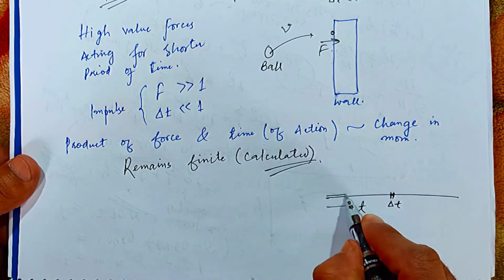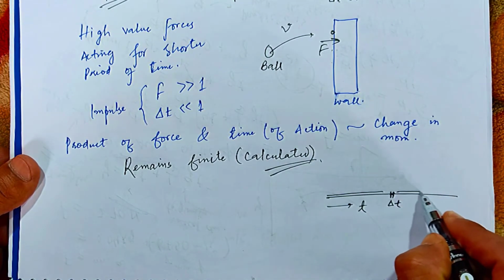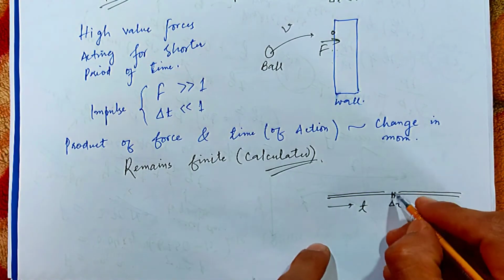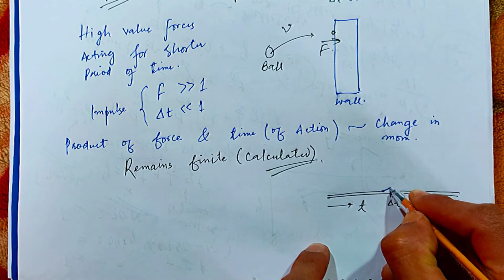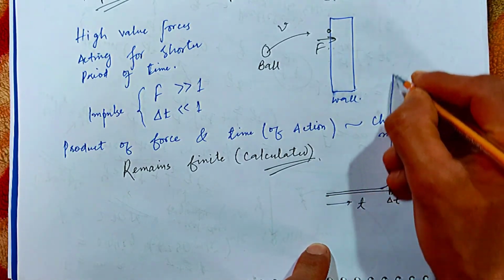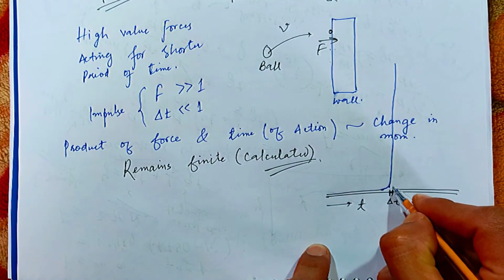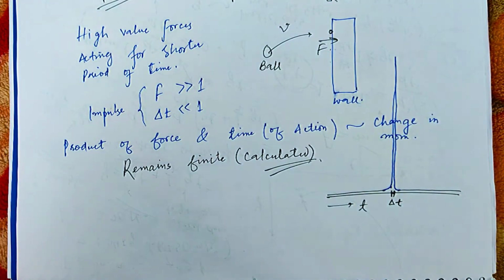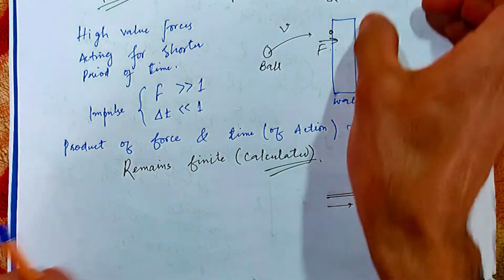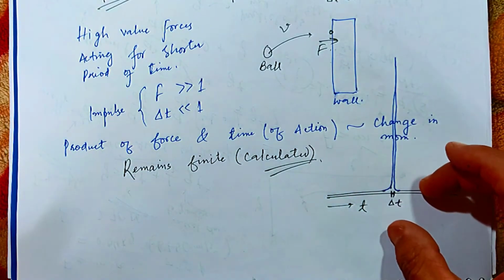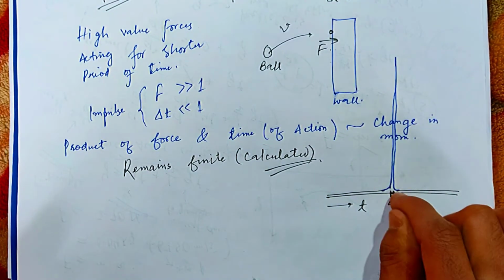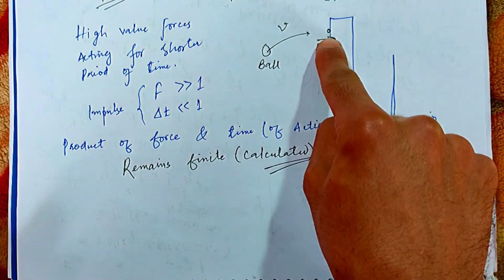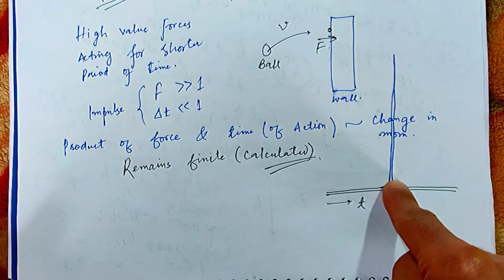At first the force is 0, but when it reaches this point, the force becomes so large that it takes its peak value. So there is a peak seen in the graph. At this instant there is a huge amount of force applied onto the wall, and this is called the impulse.